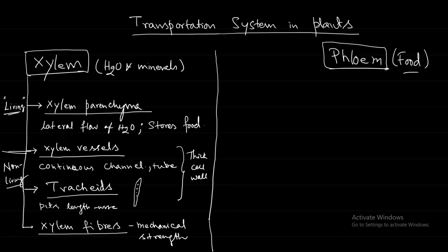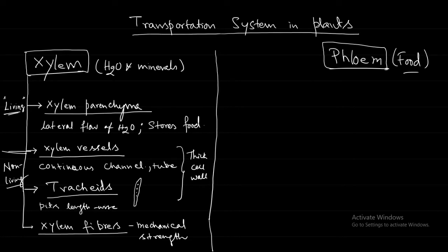Next, do you think it is possible any plant will not have xylem tissue at all? No, sir, it is not possible. Xylem has to be there, because transport of water and minerals is essential for the plant. Yes, sir.